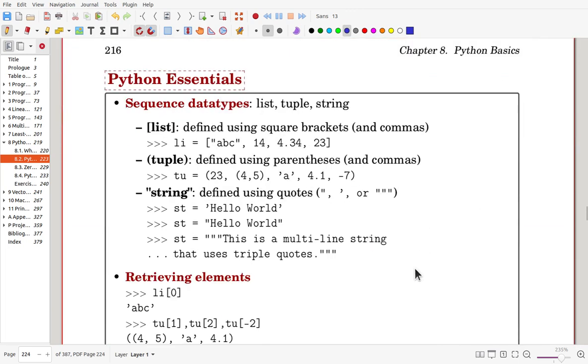Now let's see Python essentials, and the sequence data types here: list, tuple, string. A list will be defined along with brackets, and like this one, you can add here either a string, integer, or floating point number. So combining these four components, now li is defined. And you can define a tuple using parentheses.